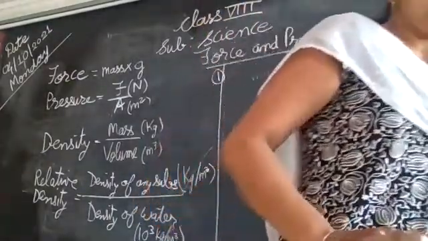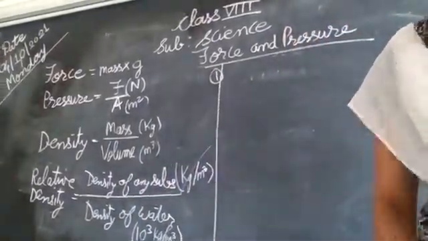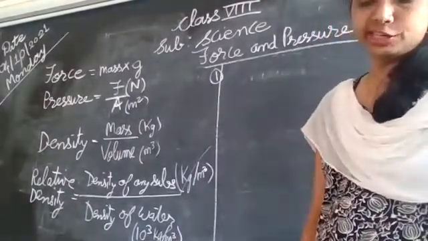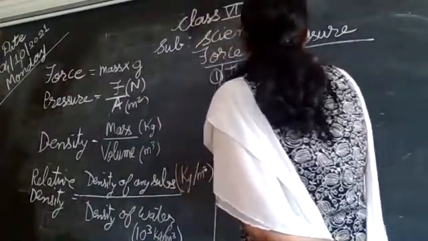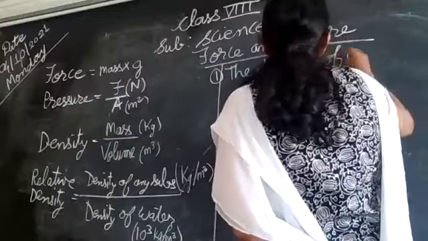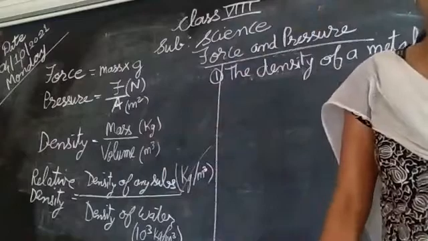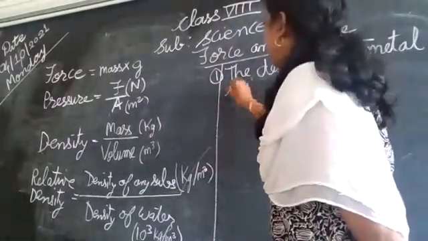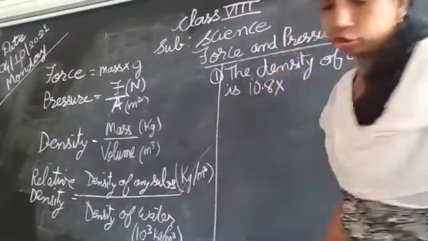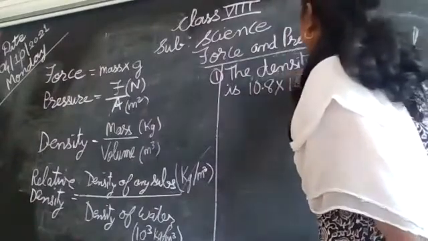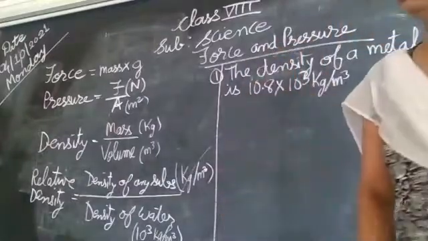I shall write it so that you can note down. The density of a metal, any metal it could be, is given already, that is 10.8 into 10 raised to 3 kg per meter cube.